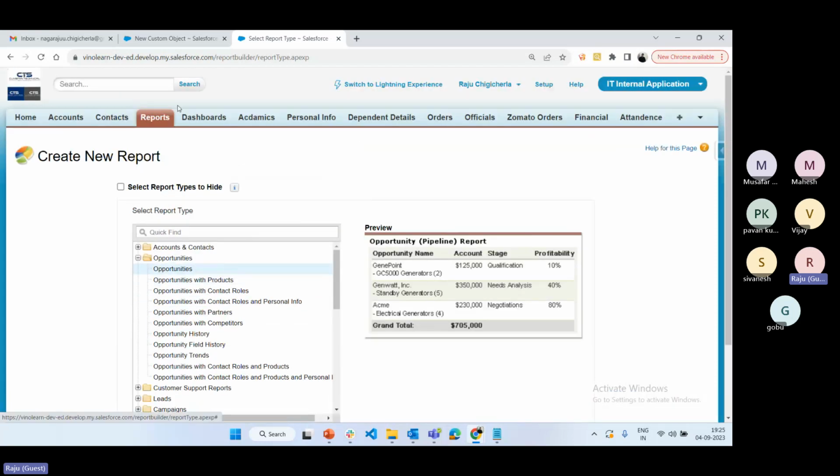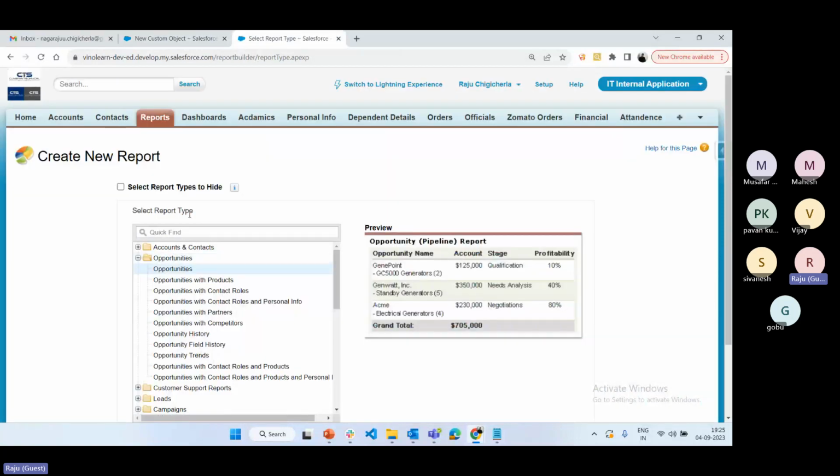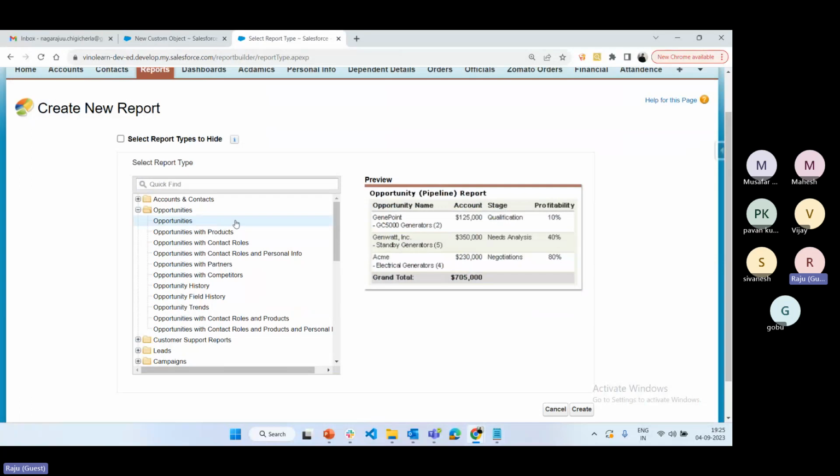Once you click on this allow option, only then is this object visible in report type to create a report for that particular object. If you disable this option, this object is not visible to create a report, so it is also not visible under report type. Whatever is enabled by default is the standard report type. When we go for the custom report type, we'll discuss that later. As of now, select opportunity, because we are going to create a report on the opportunity object.